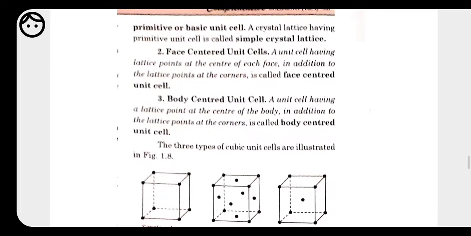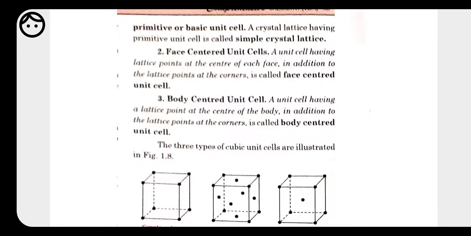Now the second type, that is the centered unit cell. Here, with the corner also, because at every corner it is necessary that the constituent particles be present. In every unit cell, the constituent particle should be present at the corner. If it is present only at the corner, it is called primitive. But leaving the corner, if it is present at any other places, any other center, then it is called a centered unit cell.